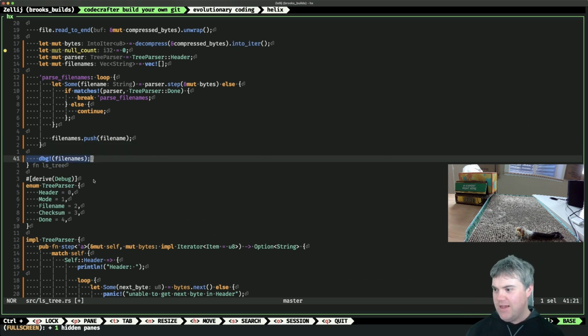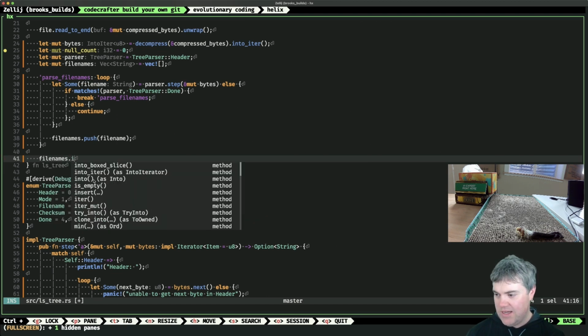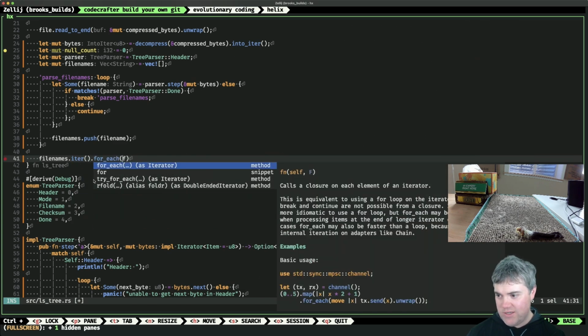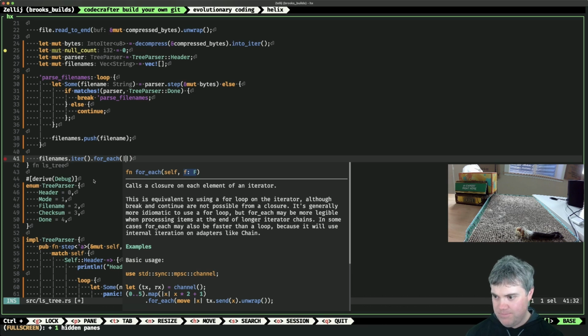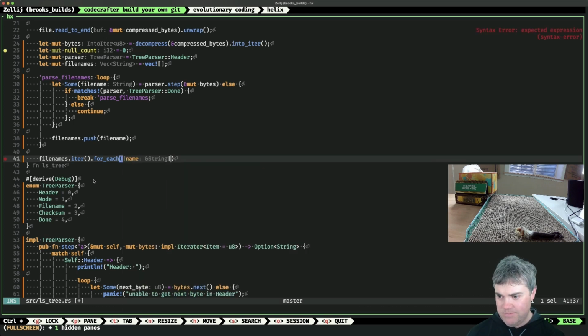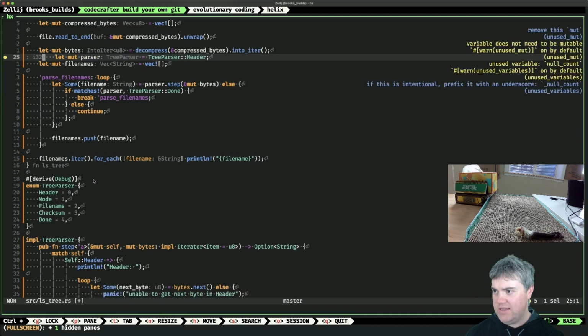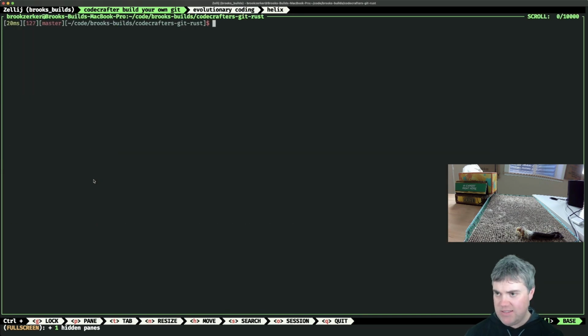Okay, so we have our file names. What I want to do is loop through the file names and just print out what the file name is. So that's going to be a simple thing. We're just going to go file names, we can get an iter, we can for each through it. We'll get the name, file name, and that will be a return at the end of it, and that's it. Okay, and let's run this.